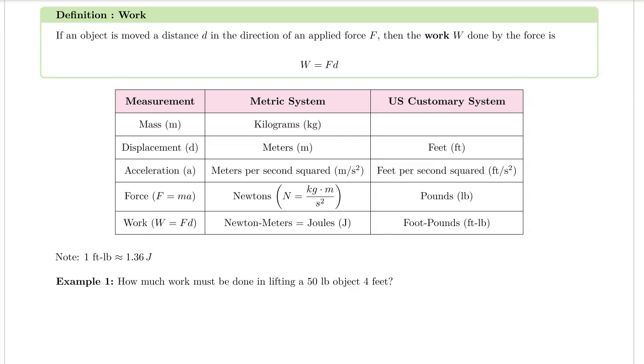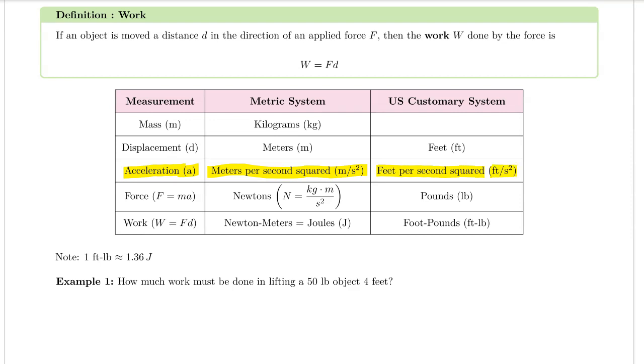So let's look at a few examples really quickly. If we are measuring acceleration, which we often denote with a lowercase a, in the metric system, that's often measured in meters per second squared. In the US system, we measure it in feet per second squared.